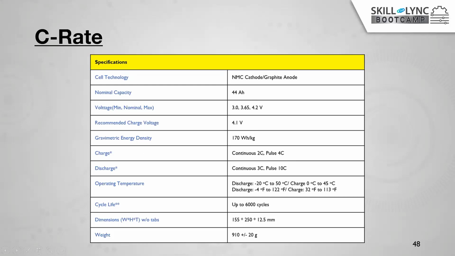Okay, then you can see from the data sheet that for continuous charging, you can charge this battery with the 2C rating. To charge this battery of 44 ampere hours with 2C, what does that mean? 2 into 44, that means 88. So you can give 88 amperes of continuous supply to charge this battery fully. If you are using pulse charging, we can charge this battery with the 4C rating, 44 into 4. Okay.